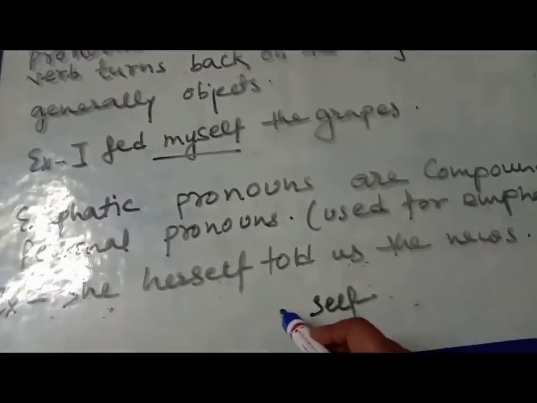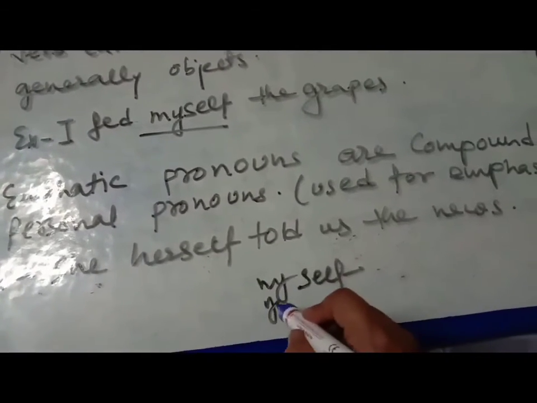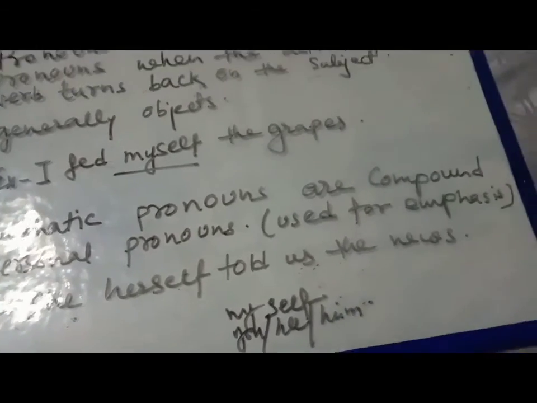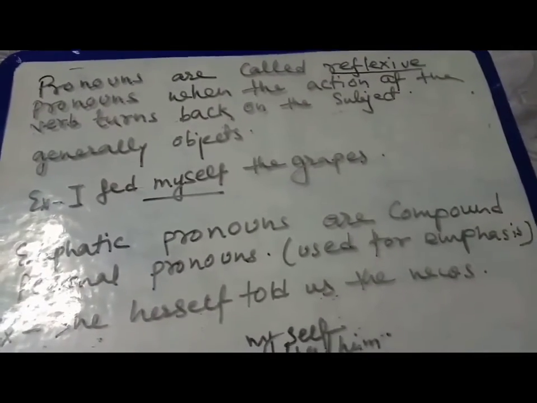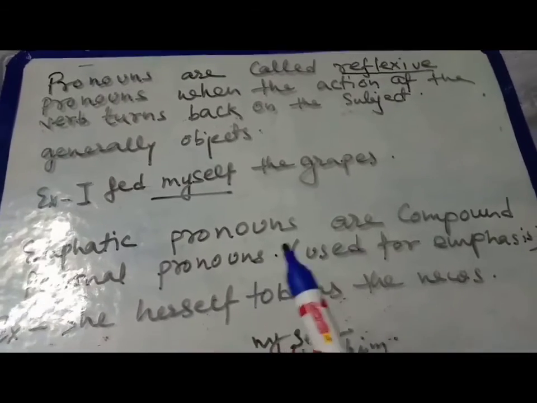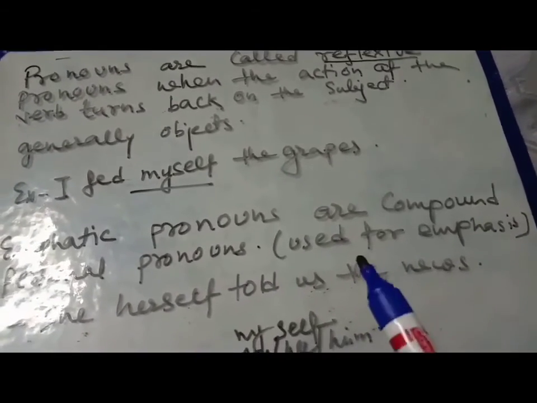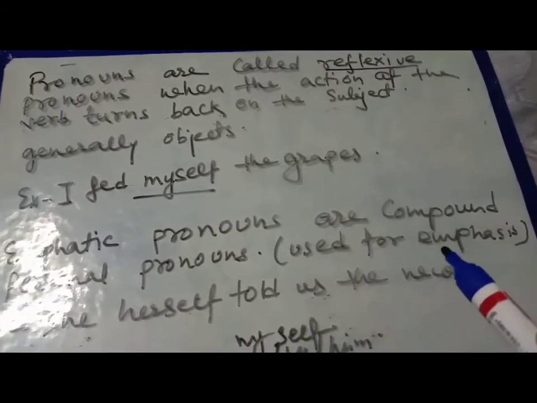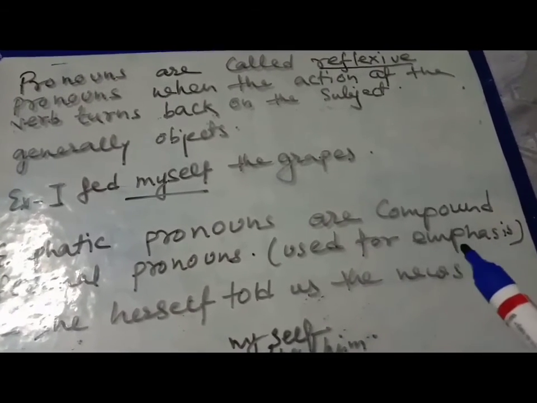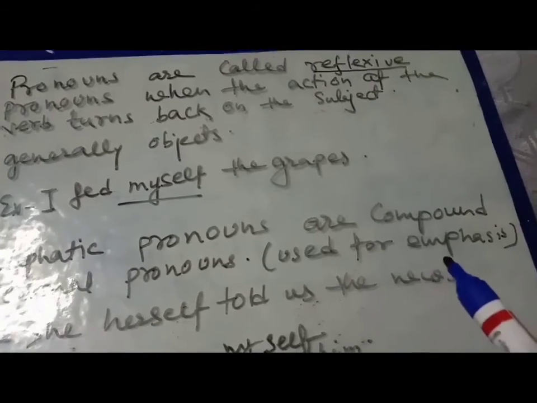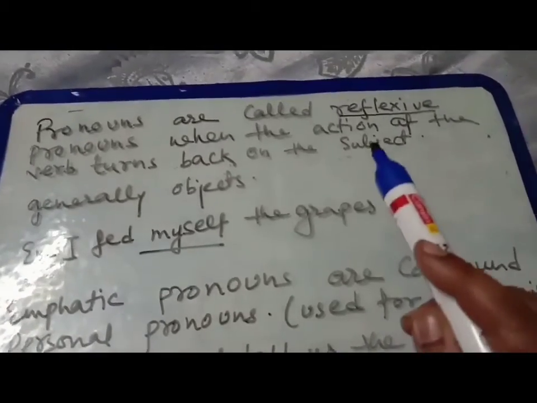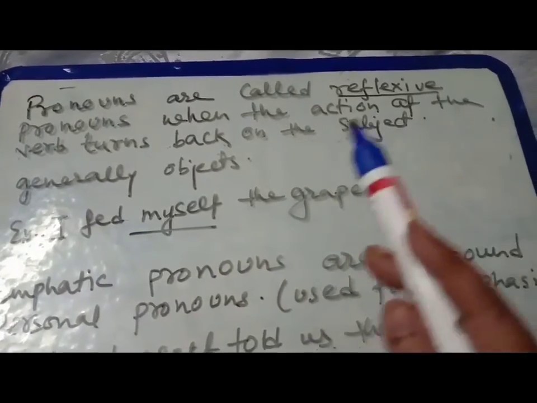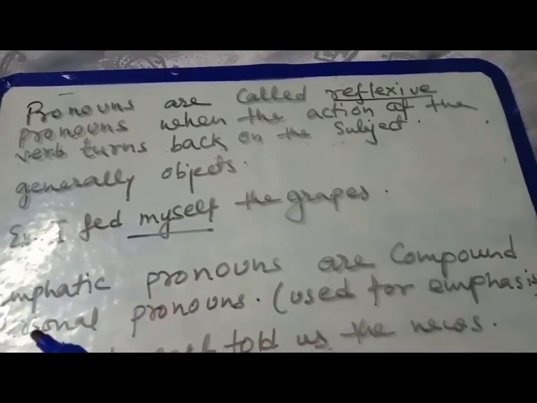Okay, it could be myself, yourself, herself, himself, like that. So emphatic pronouns are compound personal pronouns used for emphasis. Here the difference is that this word is used for emphasizing, for putting more extra effort. But in reflexive, the work will return back to the subject of the sentence.